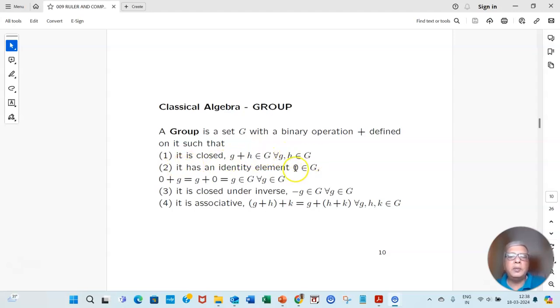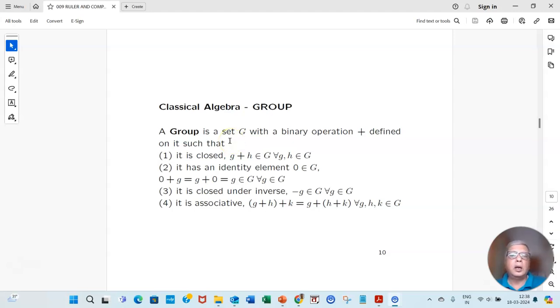It has an identity element 0 such that 0 plus g equals g plus 0 equals g. It is closed under inverse: if you have a point g in the group, then minus g is also there. And it is associative: g plus h plus k equals g plus h plus k. So that's the definition of a group.